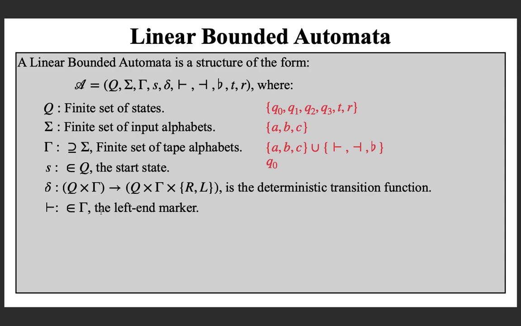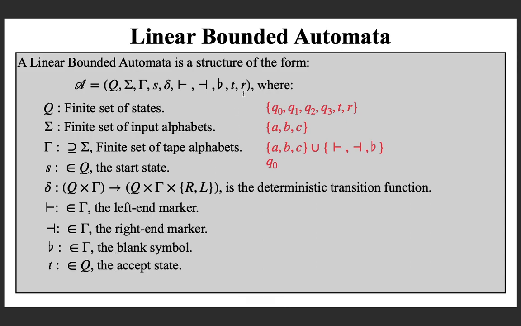And then next is the left hand marker, a tape symbol. Then the right hand marker, a tape symbol. Then a special blank symbol, again a tape symbol. And the only accept state and the only reject state. So it's not difficult if you recollect all those things from the example.